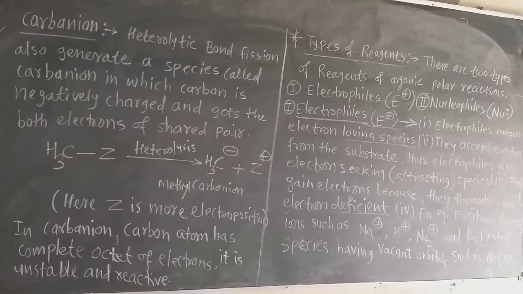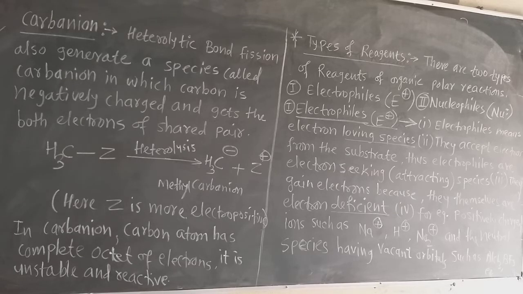Carbanion. Now this carbanion is also formed due to the heterolytic fission, that is the cleavage of the covalent bond. Now the covalent bond breaks in such a way that the carbon atom acquires both of the bonding electrons, and due to that there is a negative charge on that carbon. In carbocation, both of the bonding electrons go to the more electronegative atom and carbon acquires the positive charge.